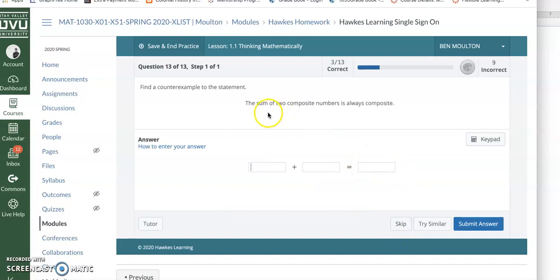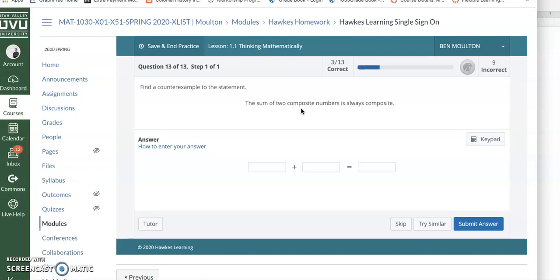This could be interesting. The sum of two composite numbers is always composite. Now, composite defined is not a prime number. A prime number would be numbers that don't have factors other than 1 and itself. So prime numbers would be 2, 3, 5, 7, and so on. A composite number would be the exact opposite. So we need to figure out if we can find the sum of two composite numbers that won't always be composite.